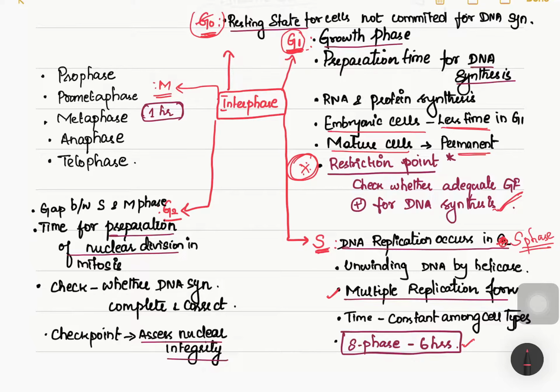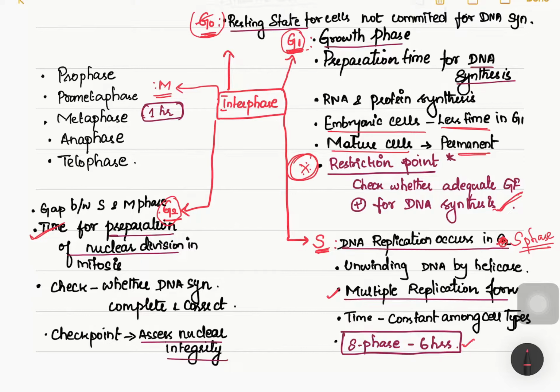Next we are going to G2. Once DNA replication has been done and the 6 hours has been completed, the cell enters the next stage, that is G2. G2 is a time gap between S phase and entering into M phase. M phase is the mitosis phase. So this is the time for preparation of nuclear division. In mitosis, we already know the nuclear components are going to be separated into two, producing two daughter nuclei. Those preparations will happen in G2 phase. So this is a very important point.